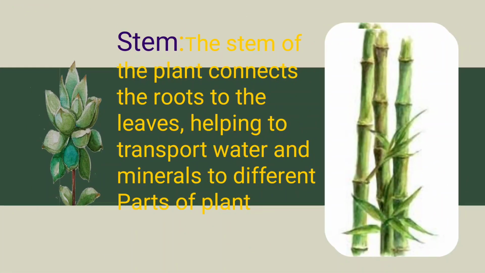Now, the next part is the stem. The stem is the portion of the plant that sits above the ground and bears leaves, flowers and fruits. The main function of the stem is transporting of water and minerals from the root to the rest of the parts of a plant. So, it acts as a transport agent. It carries all the materials.